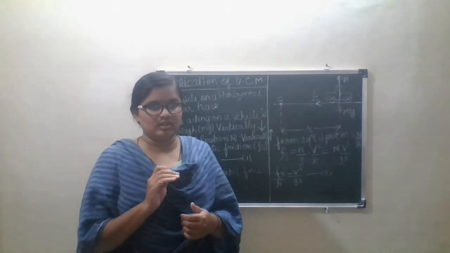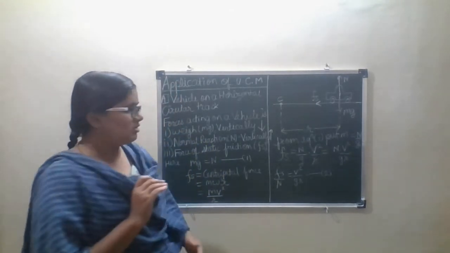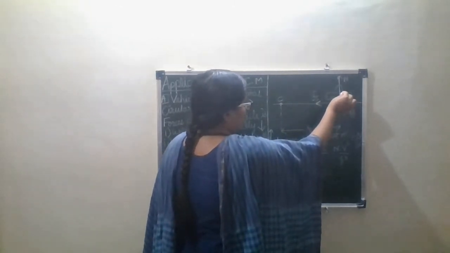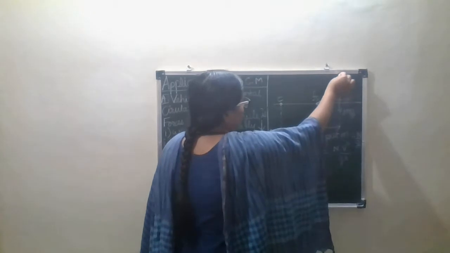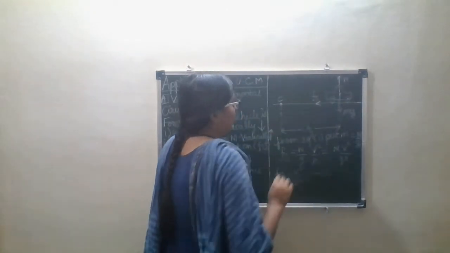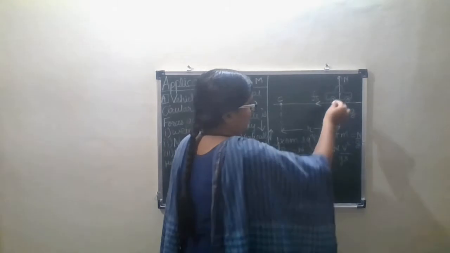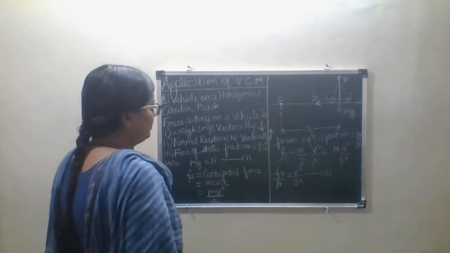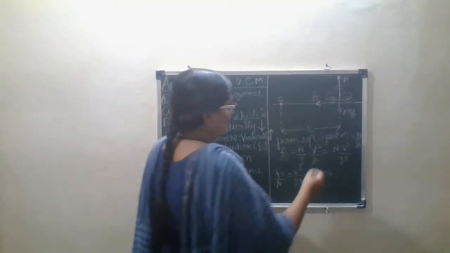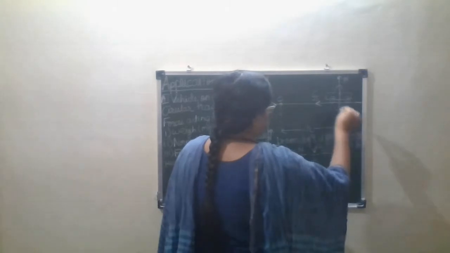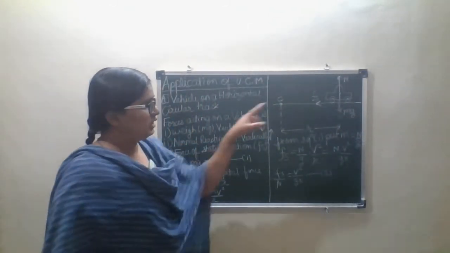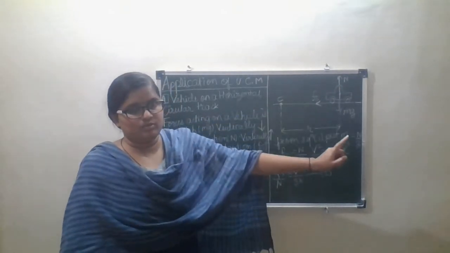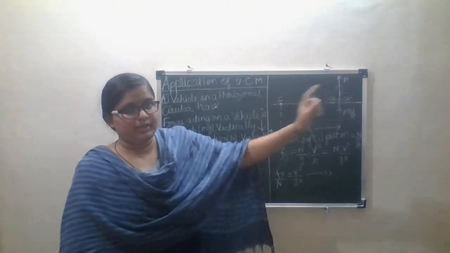In the same way, on this car, the normal reaction force is directed vertically upwards, and the second force, the weight mg, is directed vertically downwards. This normal reaction N and mg balance each other, so we can say that mg is equal to N.